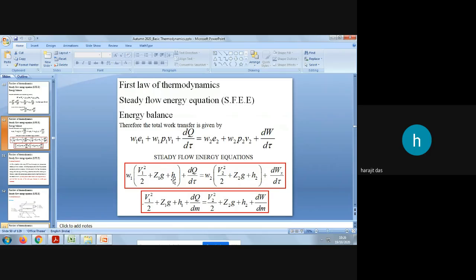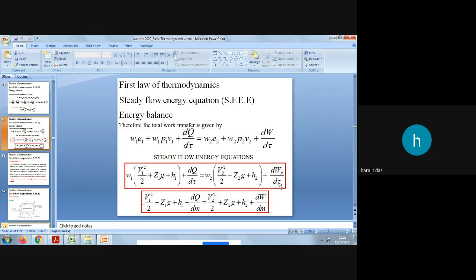So we have seen all the units of this equation. Here, dq by d tau, instead of dt sometimes you may get tau also. Tau stands for the instantaneous time. Then w2 is the mass flow rate at the outlet, and this is similar to the inlet terms, only the suffixes are replaced by 2 instead of 1, because this is for the second section. And then finally you need to write the work interaction, dw by d tau or dw by dt.